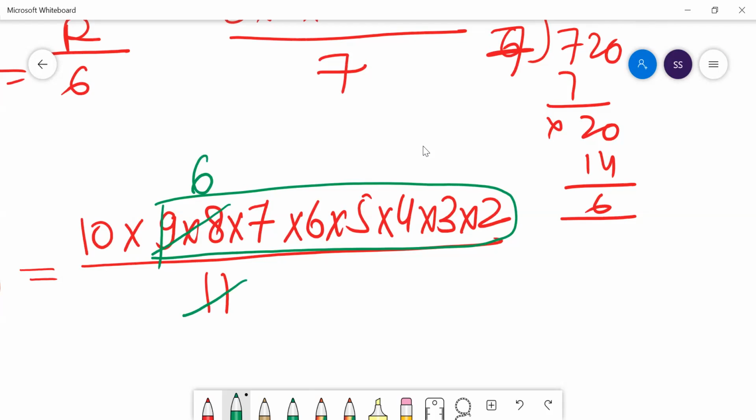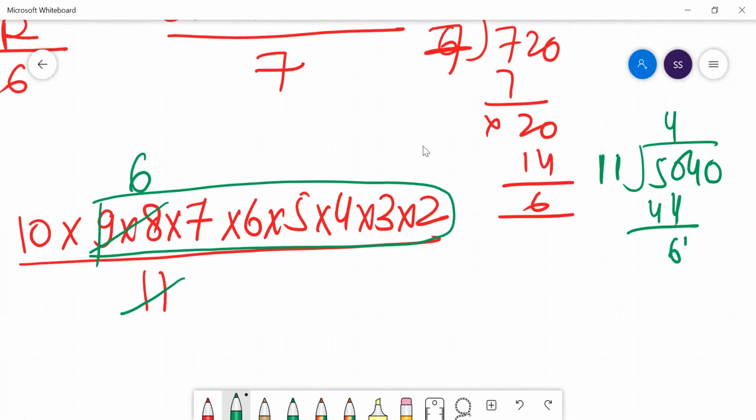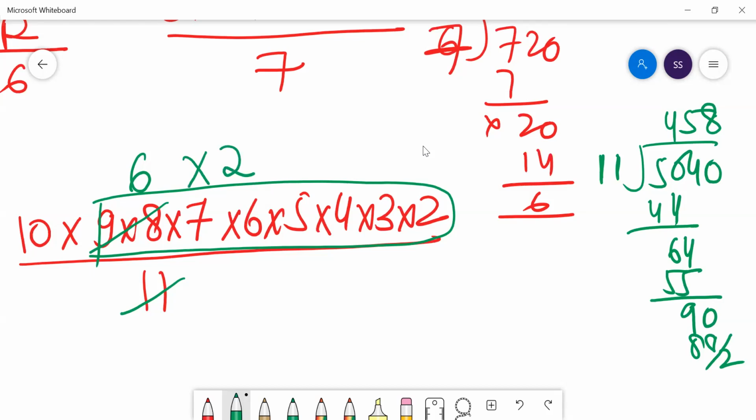Now what is 7 factorial? That is 5040. If you divide 5040 by 11, what is the remainder? 4s are 44, so this is 64, which means 5s are 55, which means 90, and 8s are 88, which will give you a remainder called 2. So this is giving you a remainder called 2. Now 6 2s are 12. This is 7 factorial, if you divide by 11.